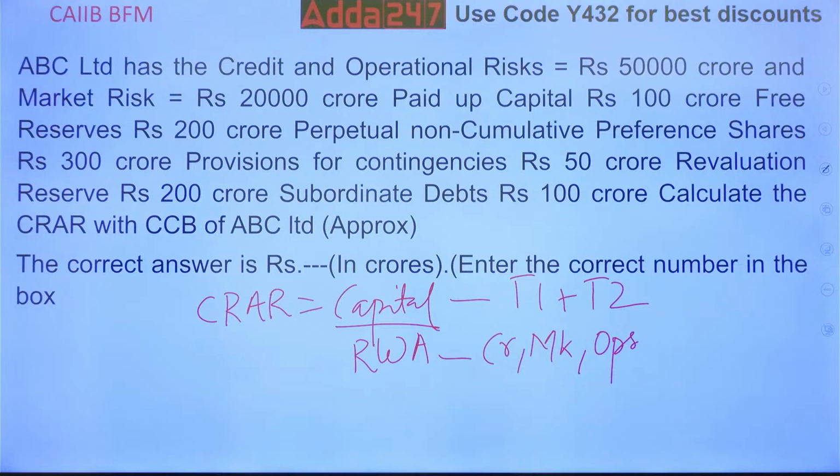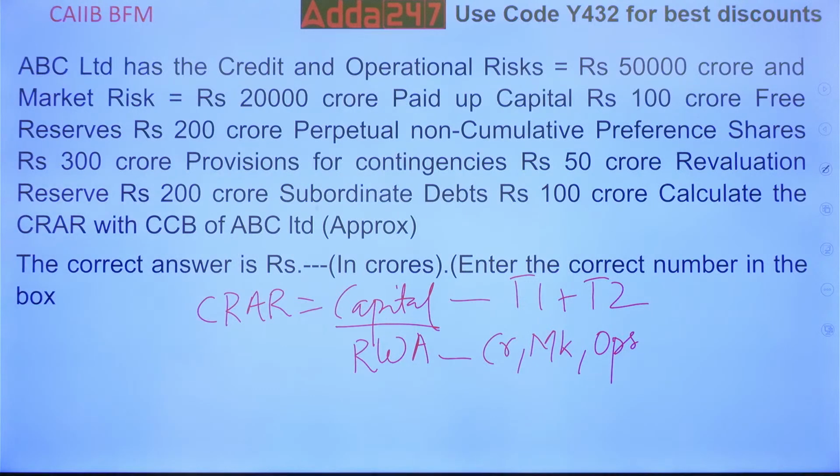Everyone do it fast. I want the answer for tier 1. What are the components of tier 1?